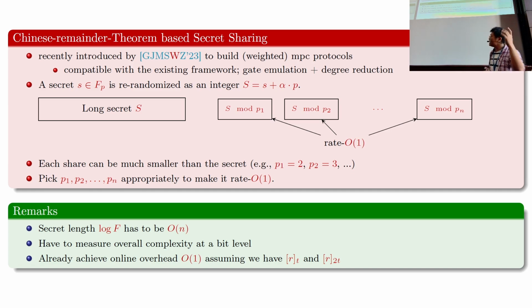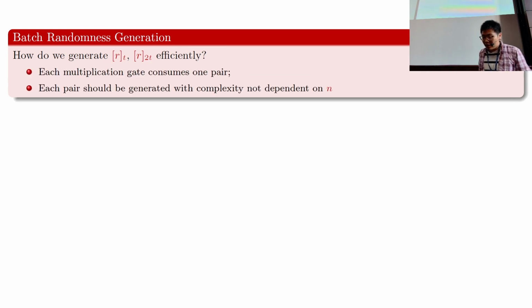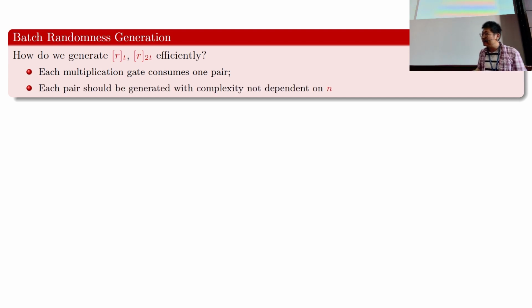So the question remains: how do we generate this random mask with scalable efficiency? Note that we are going to consume one pair of masks per multiplication gate, and therefore, in order to maintain that per-gate complexity doesn't grow with the number of parties, we have to make sure that each pair of random masks is generated without the complexity depending on n.